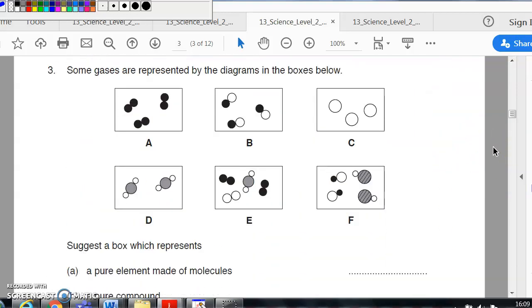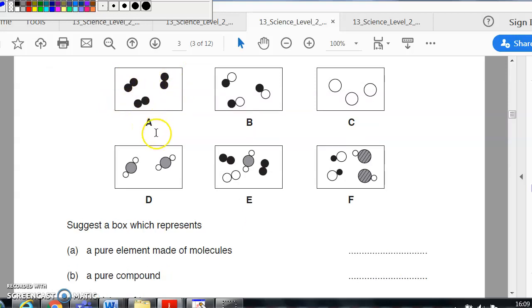Okay, so we've got diagrams of atoms and molecules here. So a pure element made of molecules. Okay, this one will be a pure element, but that's just made of atoms. Molecules is when you've got more than one atom stuck together. So in this case, we have got a pure element made of molecules there. Pure compound. Okay, so we're looking for different elements chemically joined together, but it's got to be pure, so there's only that one type in there. So you could choose D for that one, or you could do B.